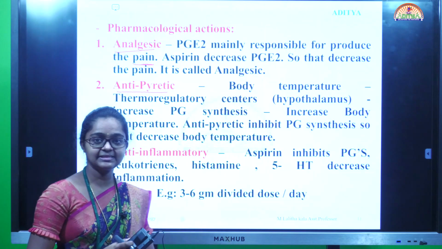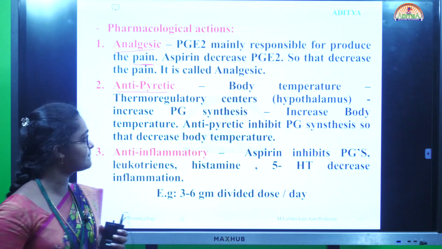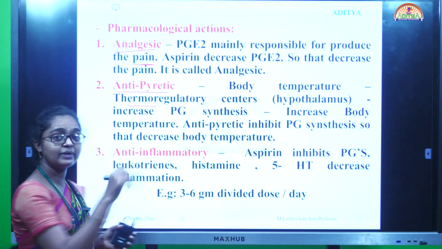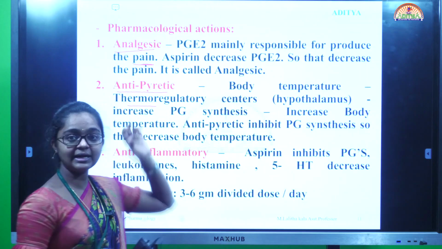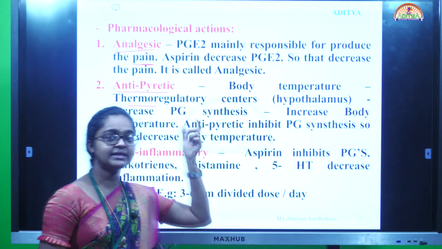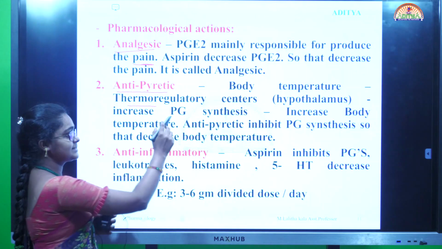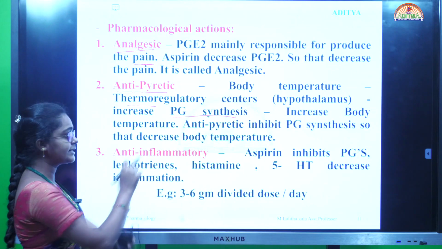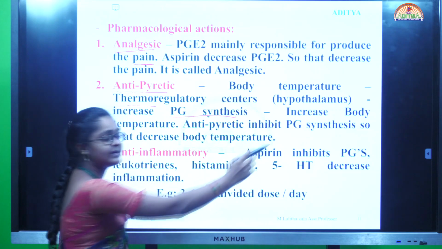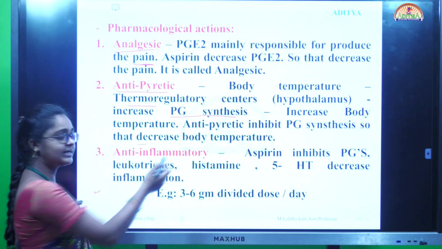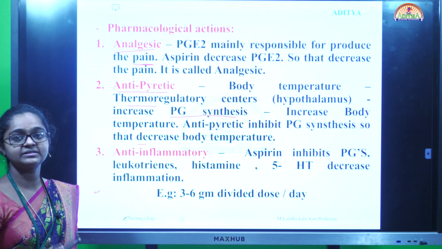Next, the second pharmacological action is antipyretic. Body temperature is recognized by the thermoregulatory centers present in the hypothalamus. Increased prostaglandin synthesis increases body temperature, and antipyretics inhibit prostaglandin synthesis, so body temperature decreases.